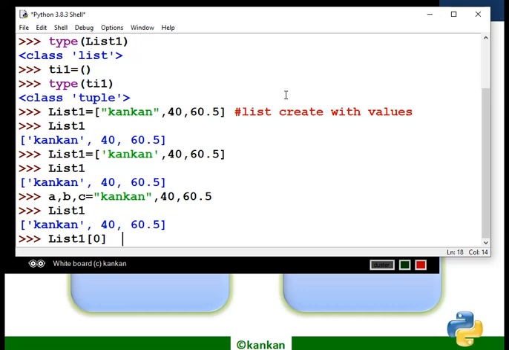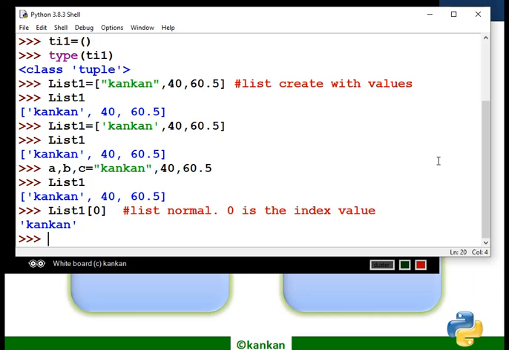This is a normal list. 0 is the index value, so in this position the value is KN, a string type of value.